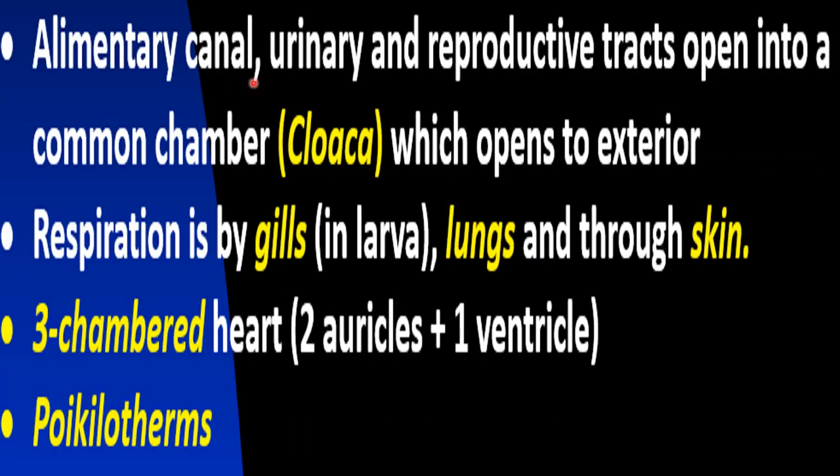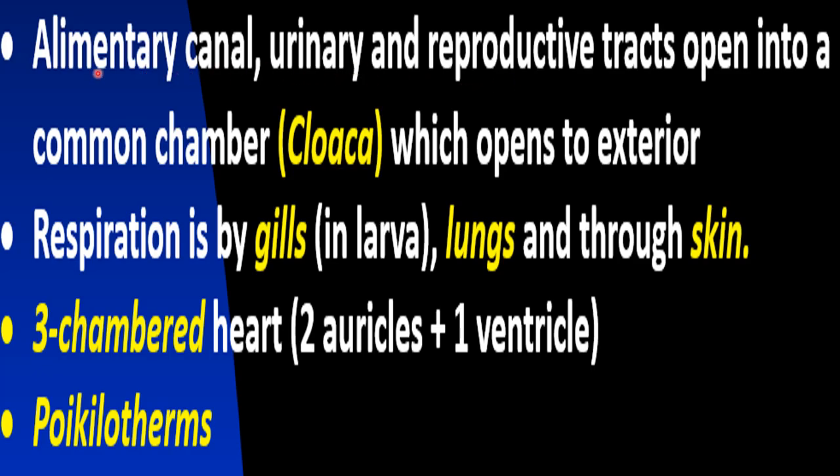Alimentary canal, urinary and reproductive tracts open into a common chamber, that is called cloaca. These three open into a common chamber. And what is the name for that common chamber? That is cloaca. There are not separate openings for these.